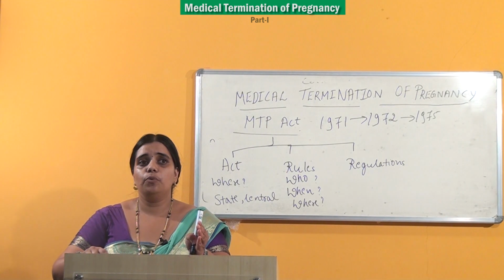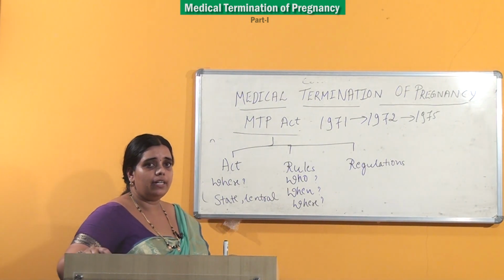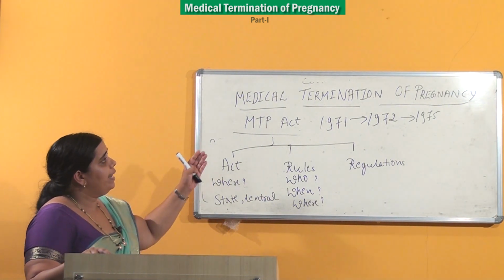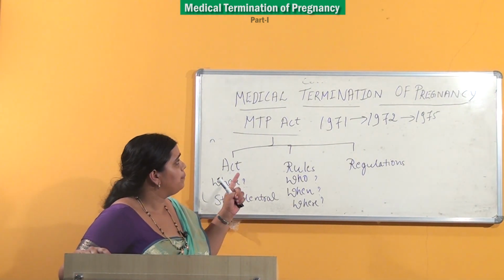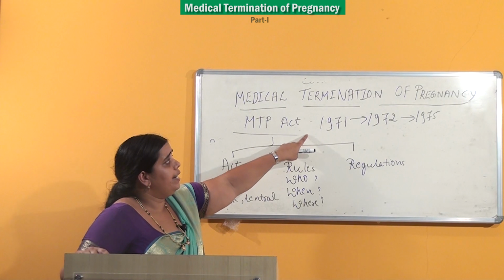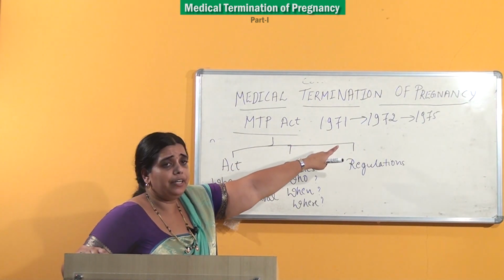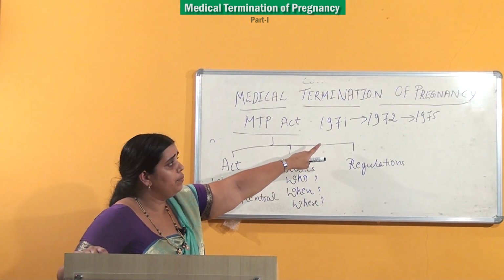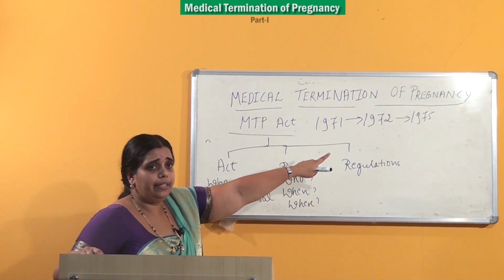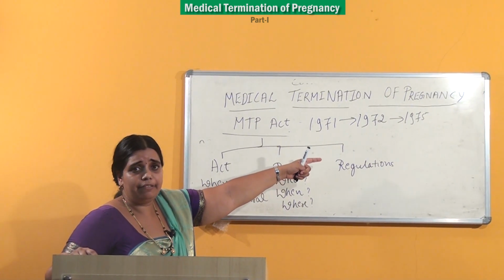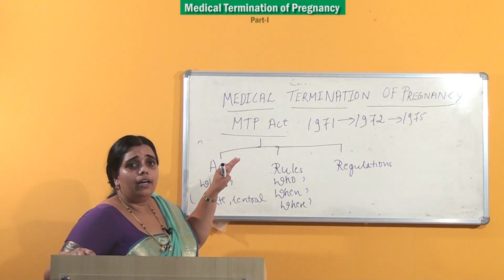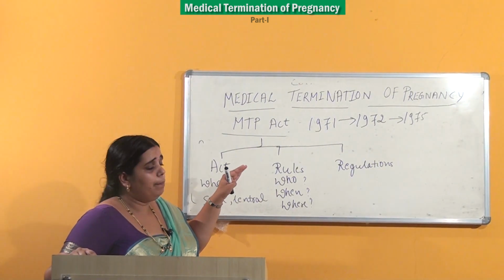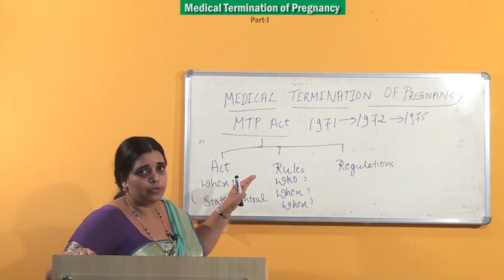So, let us do a small summary of what we have studied today. Medical termination of pregnancy has an act to govern it, which was passed in the year 1971, legalized in the year 1972 and amended or revised in the year 1975, and it addresses a very important public health priority issue.